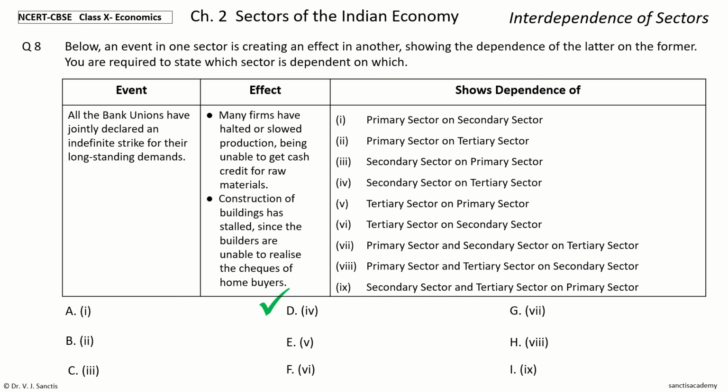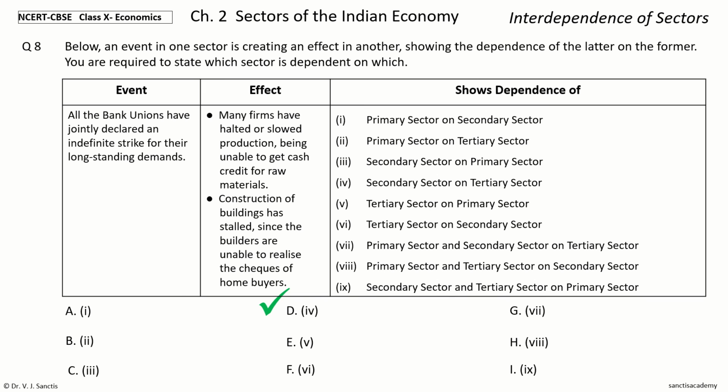And the effect, many firms have halted or slowed production, they are in the secondary sector. And also construction of buildings are stalled, that also is in the secondary sector. So this shows the dependence of the secondary sector on the tertiary sector.